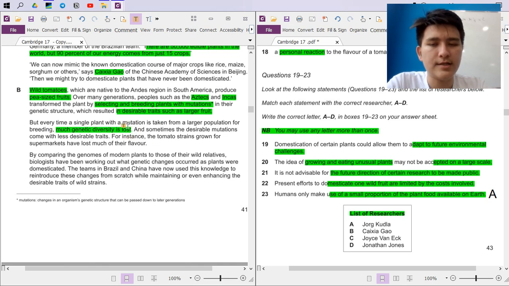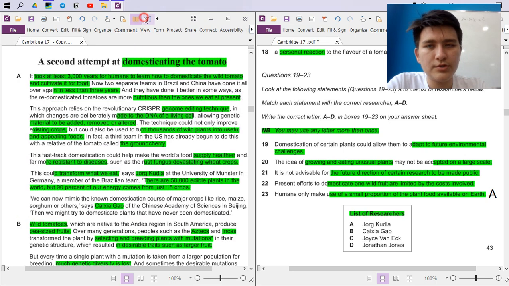This is negative then. This is not good. Every time a single plant with a mutation is taken from a larger population for breeding, the genetic diversity is lost. And sometimes these desirable mutations come with less desirable traits. All right, we're getting it. For instance, the tomato strains grown for supermarkets have lost much of their flavor. Oh yeah, I remember this.